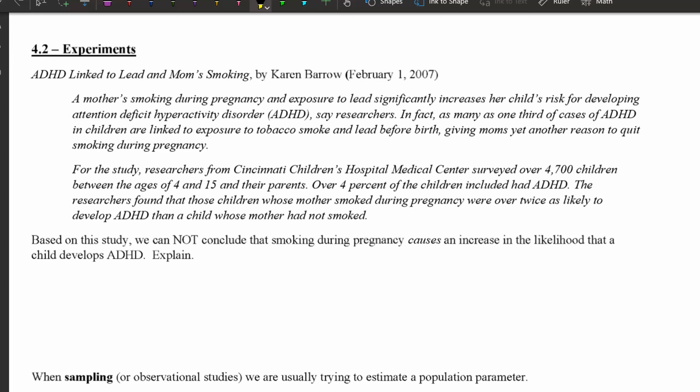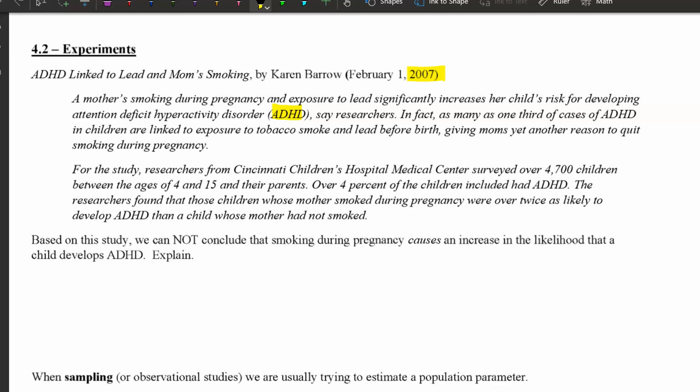ADHD is linked to lead and mothers smoking, an article by Karen Barrow in 2007. A study performed by Karen Barrow. A mother smoking during pregnancy and exposure to lead significantly increases her child's risk for developing ADHD. Researchers say, in fact, as many as 1/3 of cases of ADHD are linked to exposure to tobacco smoke and lead before birth, giving moms another reason to quit smoking during pregnancy.